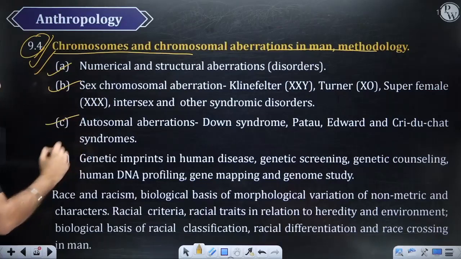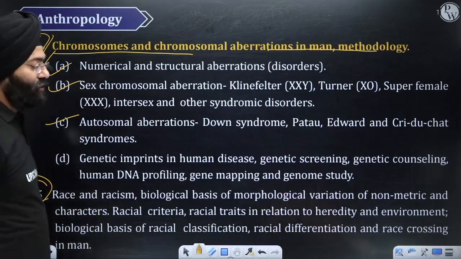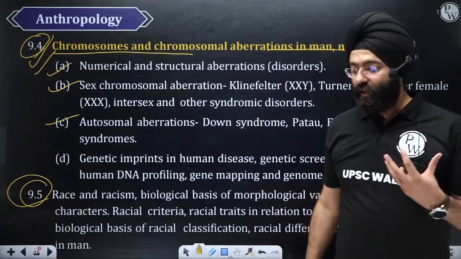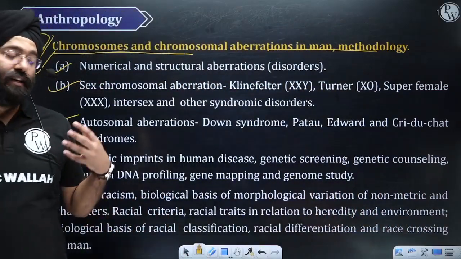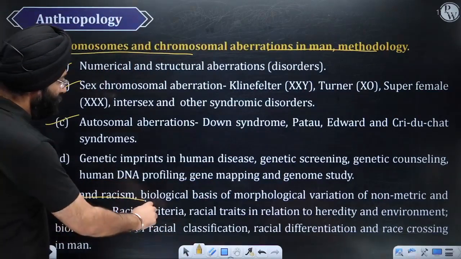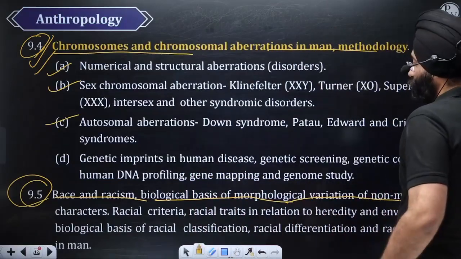Again, Pinath is the best source, and then 9.5 is actually the application of that. Because of the various genetics only, the color again has a lot to do with genetics, and because of that we have issues like racism and all. So then we have another topic of racism, biological basis of morphological variations.